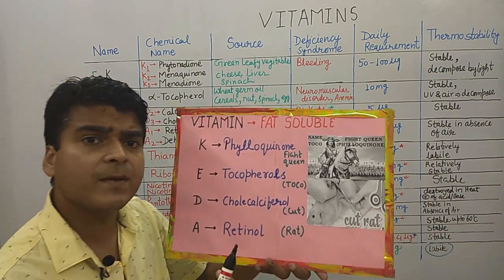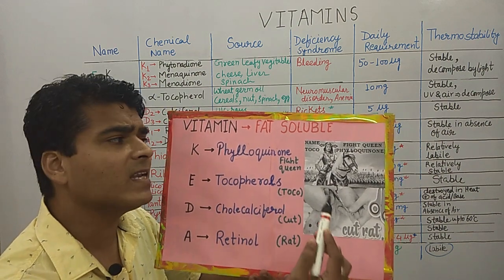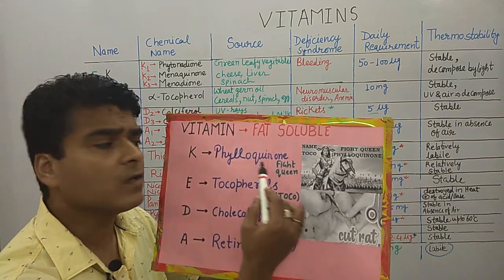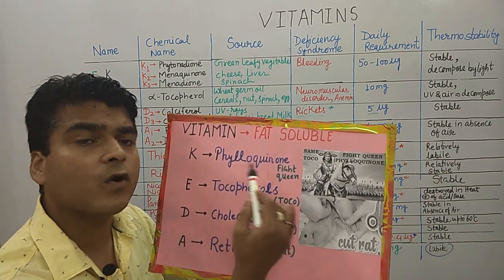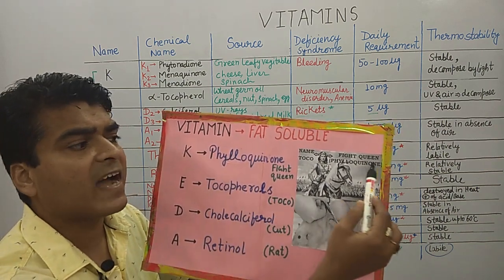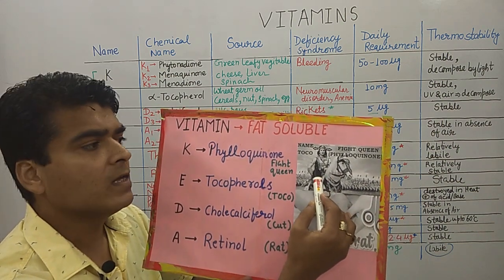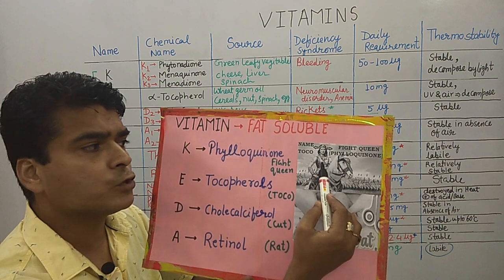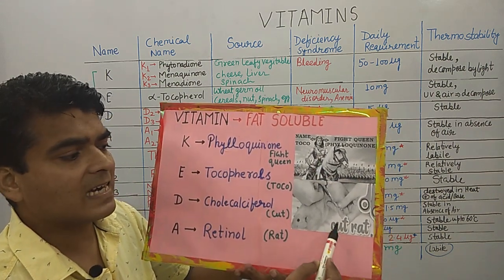So we just remember phylloquinone. The pronunciation of quinone is just like queen, and phyllo is just like fight. So remember fight queen, and this fight queen has the name Toco. Fight queen, Toco, cut, rat.